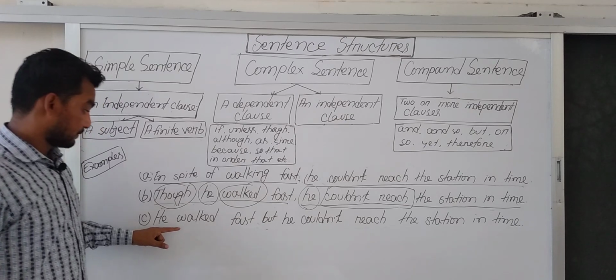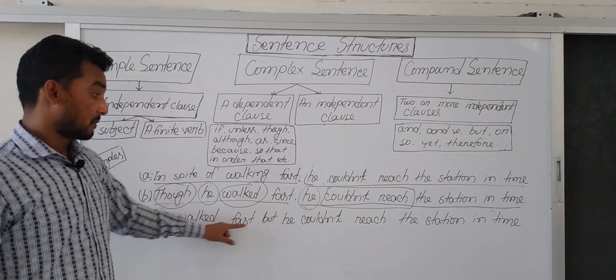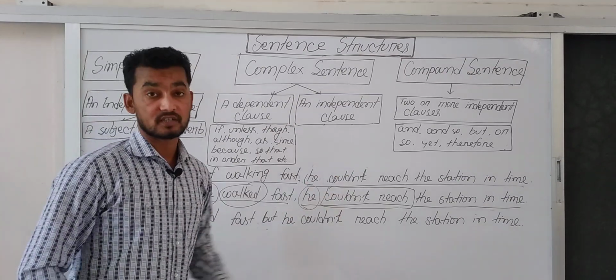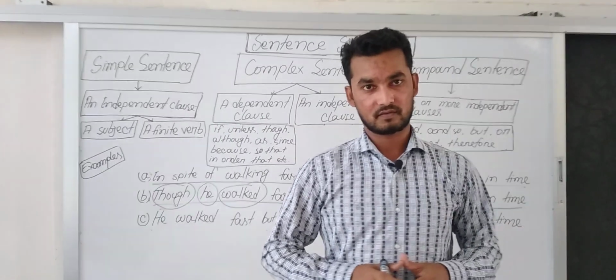There is an example on the board. He walked fast, but he couldn't reach the station in time. This is a compound sentence.